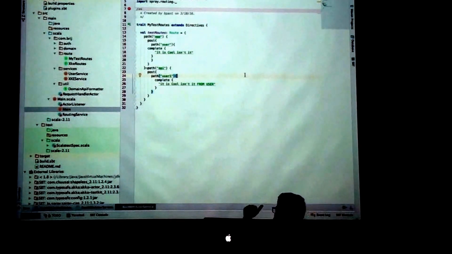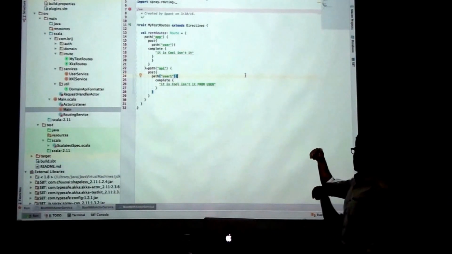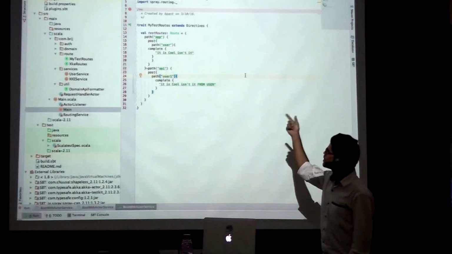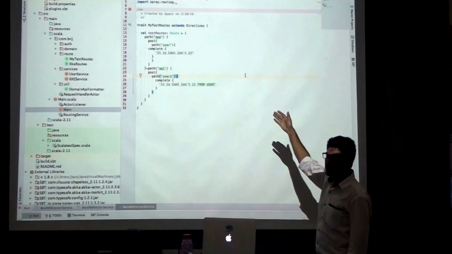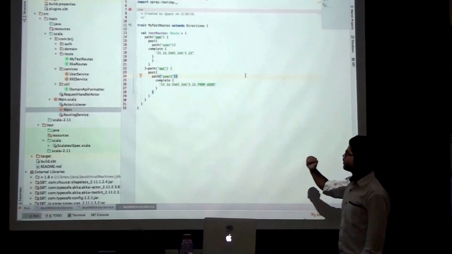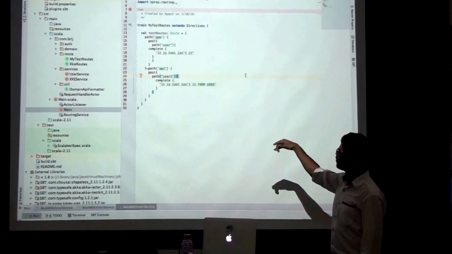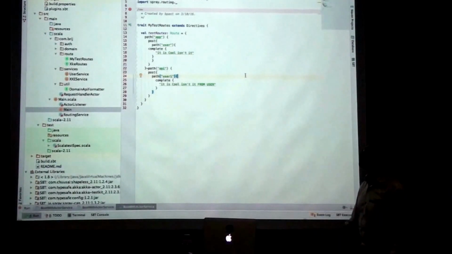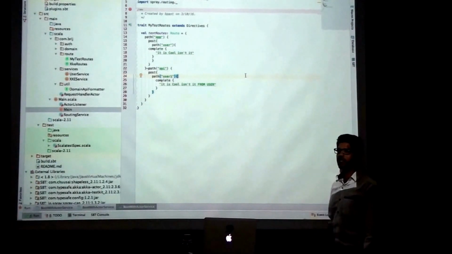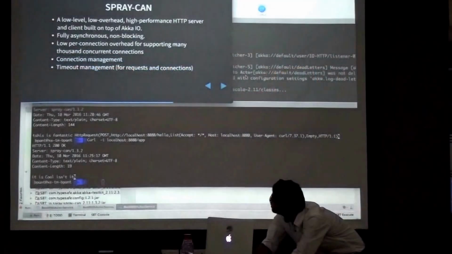Now we have got two routes basically. One is the request which is coming to localhost colon 8080 slash app slash user. If it is a request with the POST method, it will be handled by the top post route. But if it is a request which consists of slash API slash user one, then it will be handled by the second route. Okay, this is the simple routing thing. There are n numbers of routes out there in Spray.